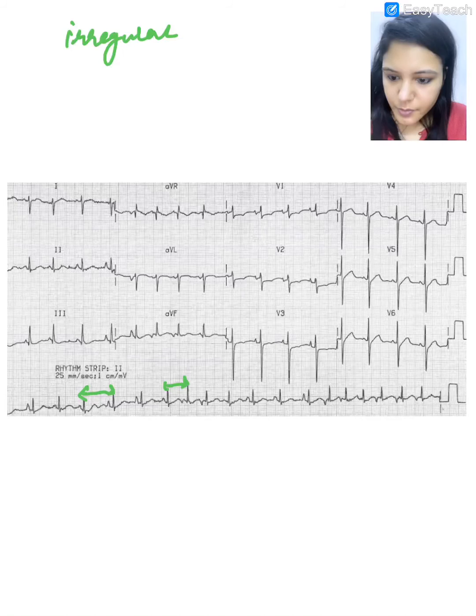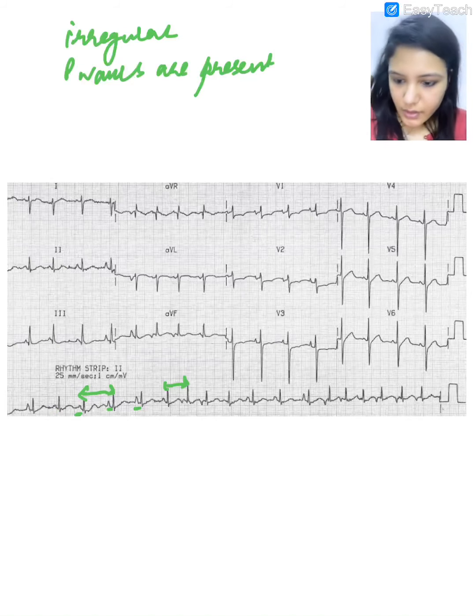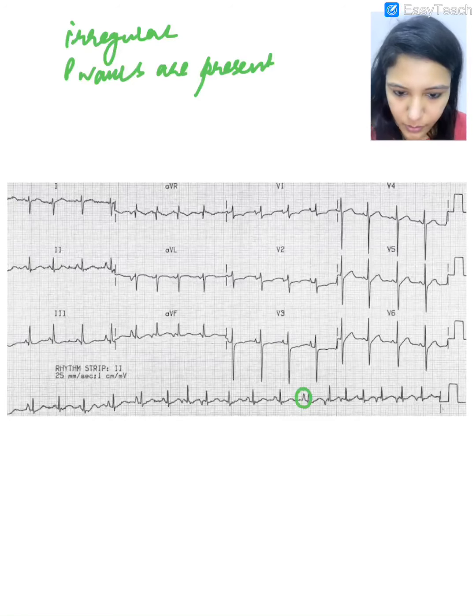Are the P waves present? There are definite P waves present. But there is something very peculiar about these P waves. Look at the P wave here, and look at the P wave here, and look at the P wave here.